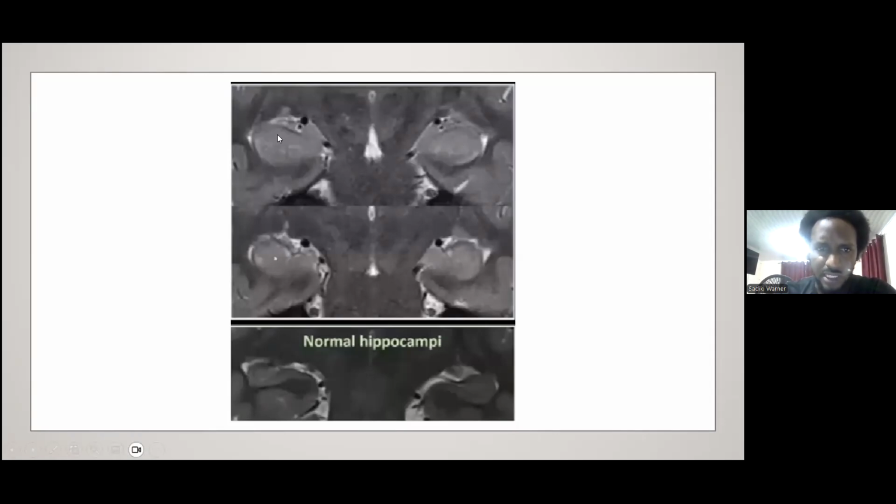And we see here the abnormal signal within the bilateral thalami as well. In the normal hippocampus, there is a hypo-intense line that we see, which is lost in these patients with neurofibromatosis type 1.